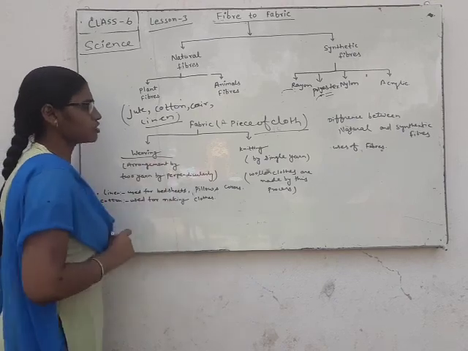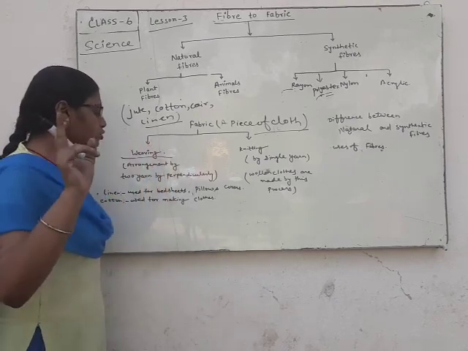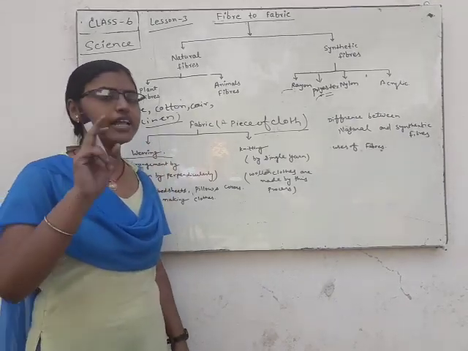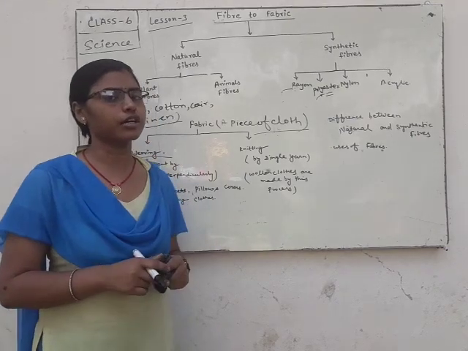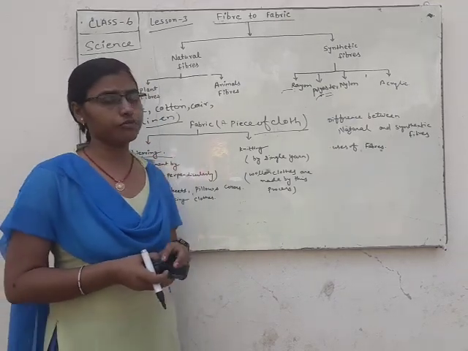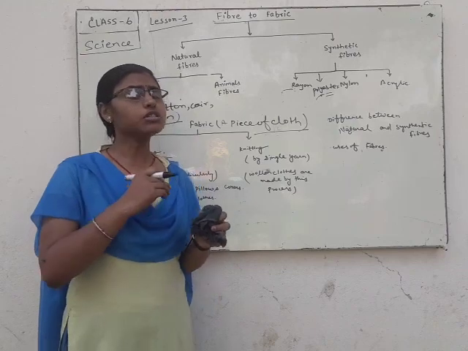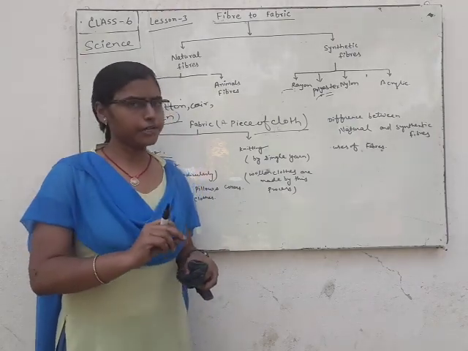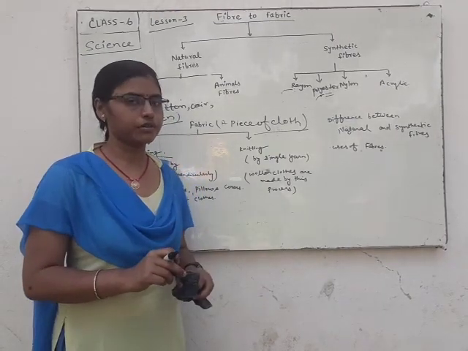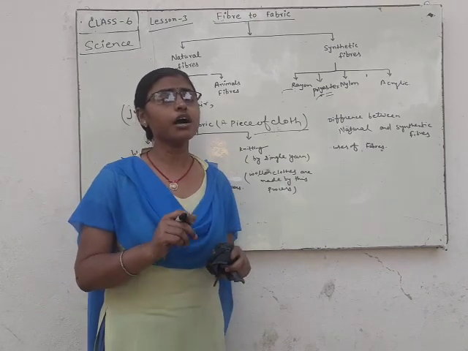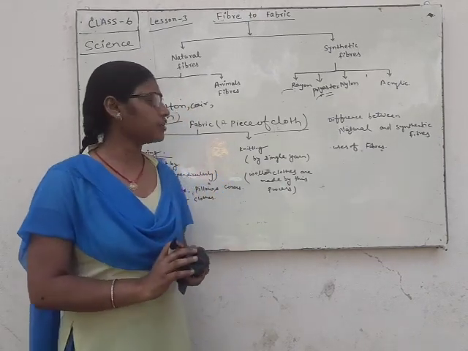Weaving is the process in which two yarns are arranged perpendicularly. Mostly clothes are made by the process of weaving.